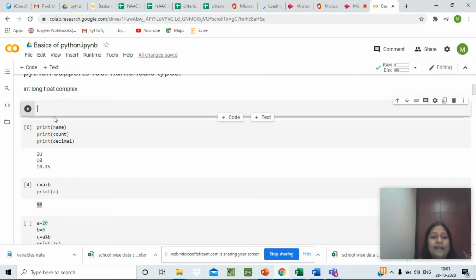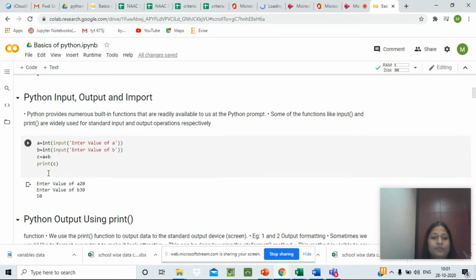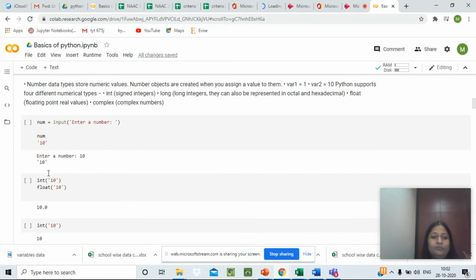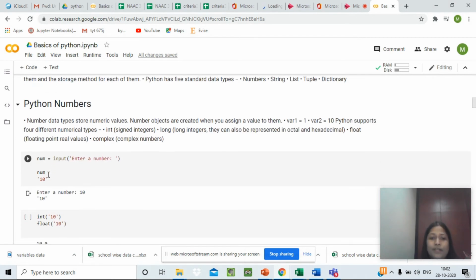Here we have taken some examples of how we can use an integer and how we can use a number. So this is about Python numbers. Number data types store numeric values.